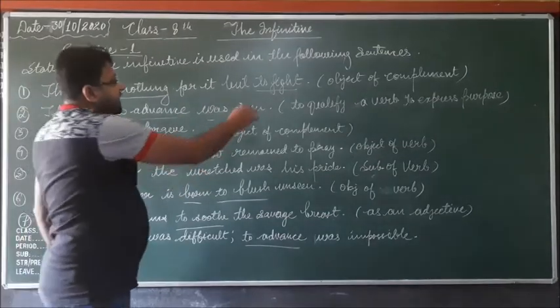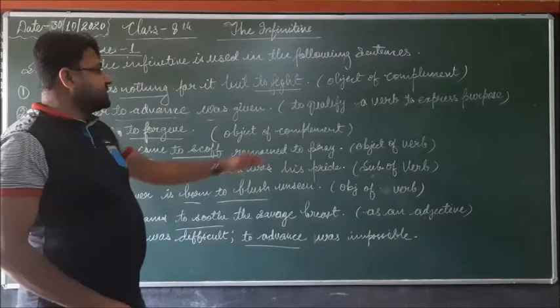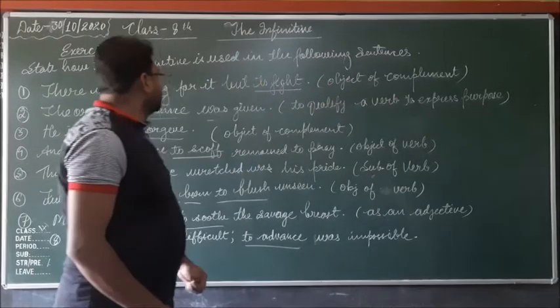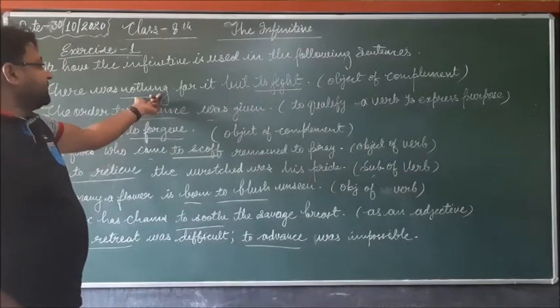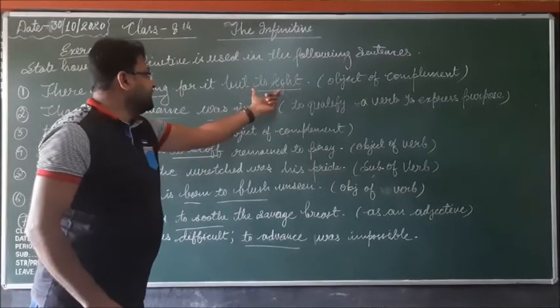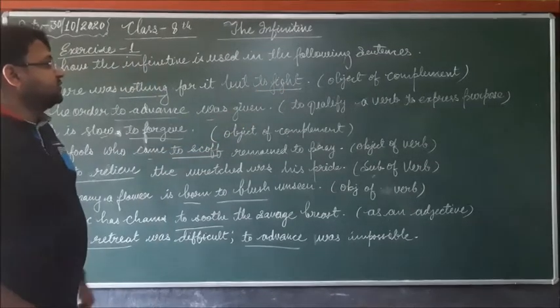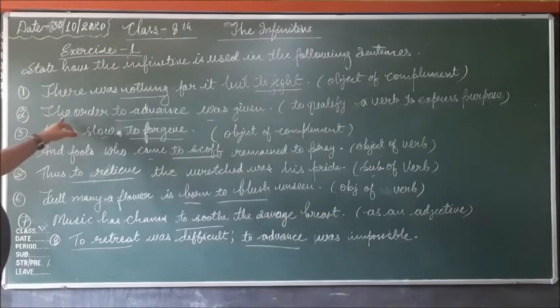So here "to fight" is an infinitive and it is used as an objective complement. Here nothing, and the infinitive to fight, so it is used as an objective complement.